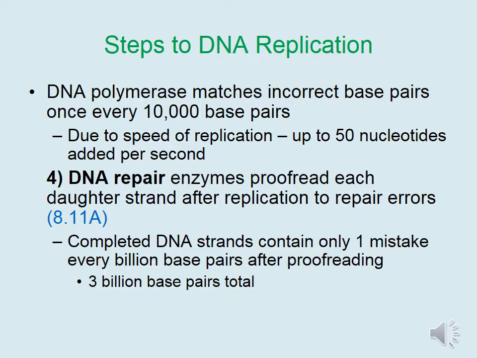DNA polymerase matches incorrect base pairs once every 10,000 base pairs. This is due to the speed of replication, as polymerase adds up to 50 nucleotides per second. Therefore, DNA repair enzymes proofread each daughter strand after replication to repair the errors. The completed DNA strands contain only one mistake every billion base pairs after proofreading. Given the fact that human cells have 3 billion base pairs total, this means on average, after DNA replication takes place in each one of our cells, about 3 mistakes remain in our DNA.